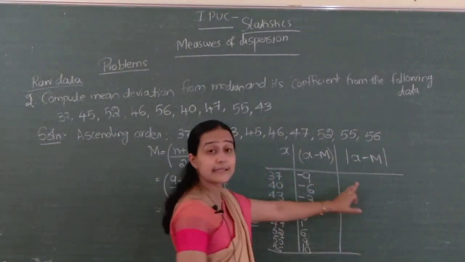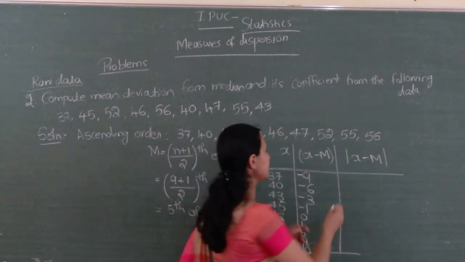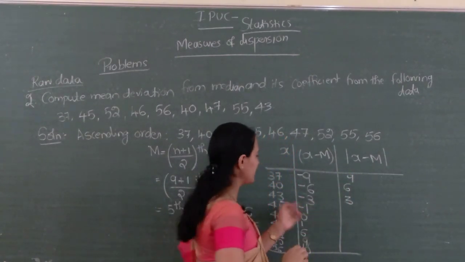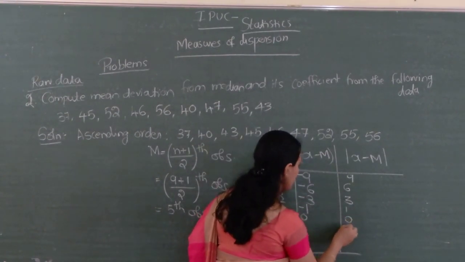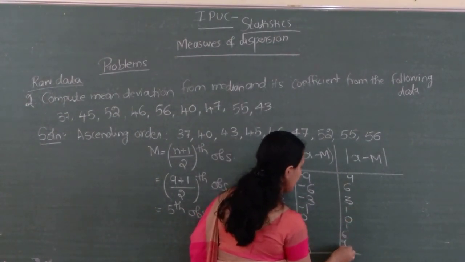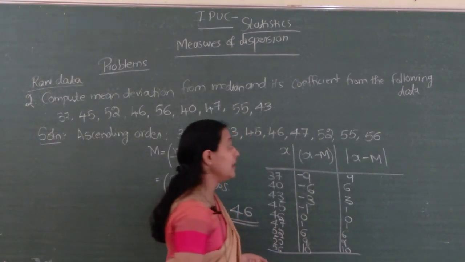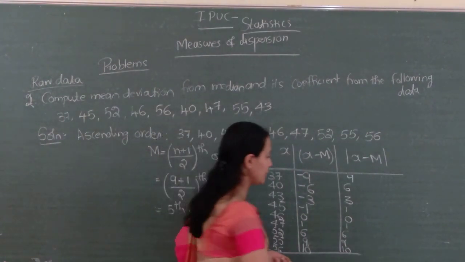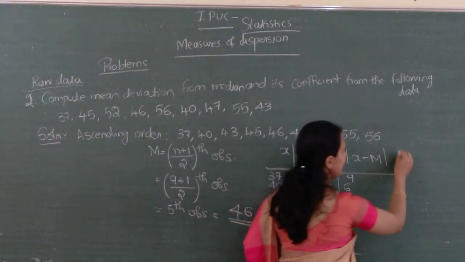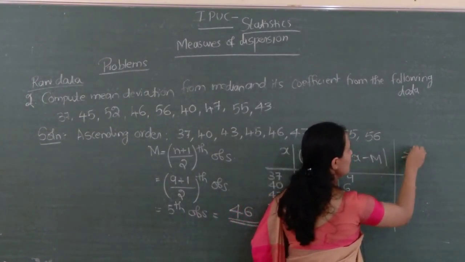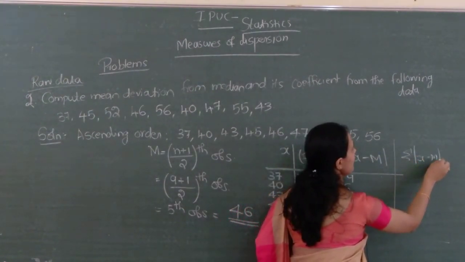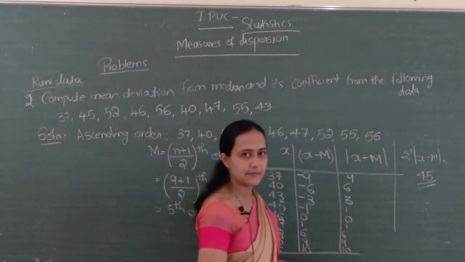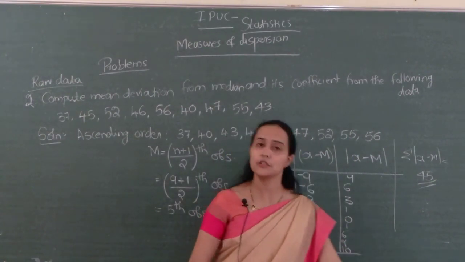Like that. Next, take absolute deviations. That is 9, next 6. Just ignore the signs. Next 1, next 0, next 1, 6, 9, 10. Correct na? Total sigma mod x minus m is 45. I will write here, sigma mod x minus m is 45. Just add these, so you will get 45.